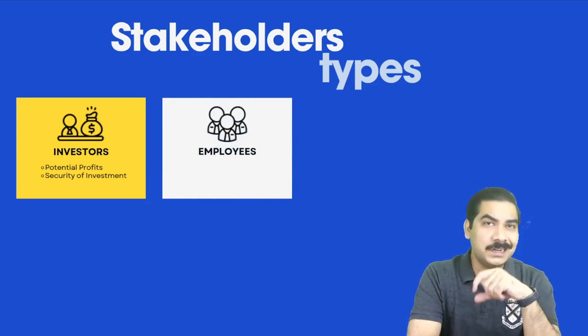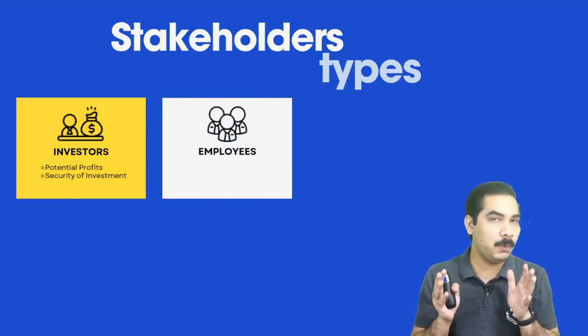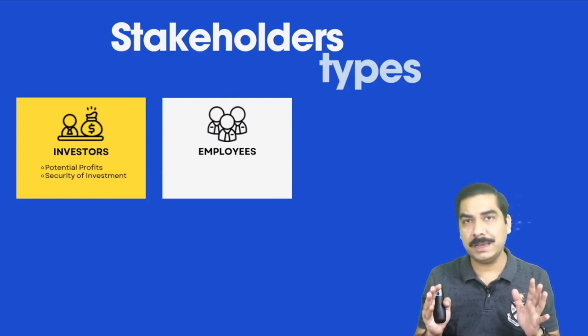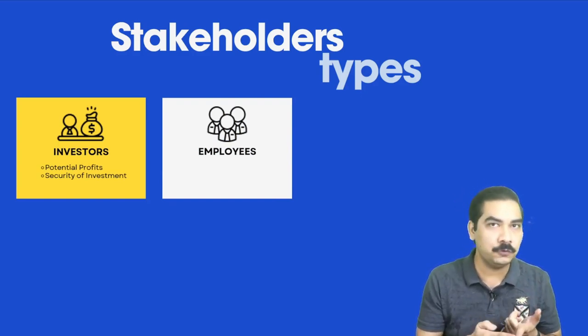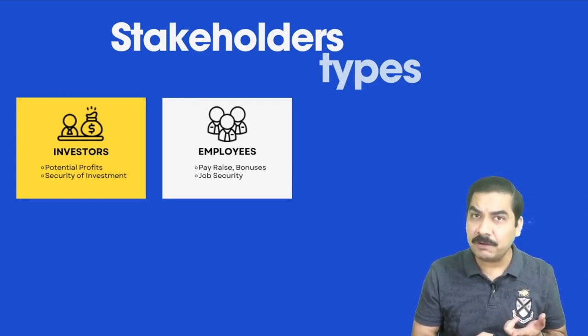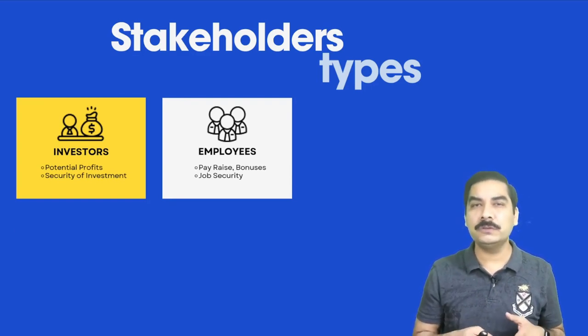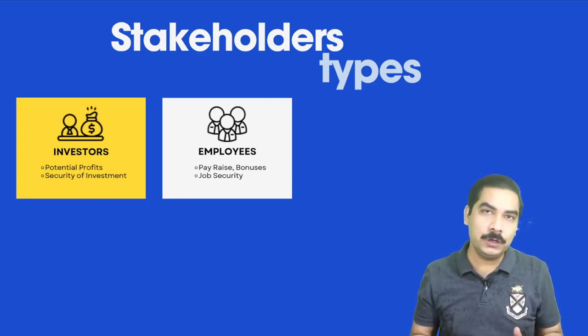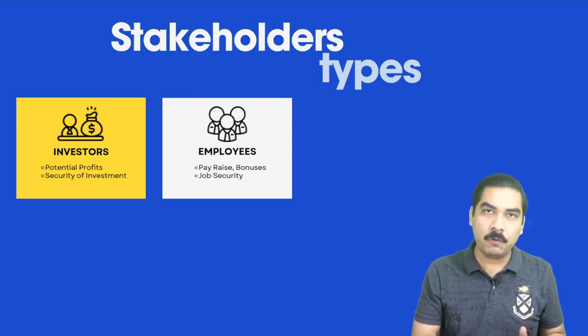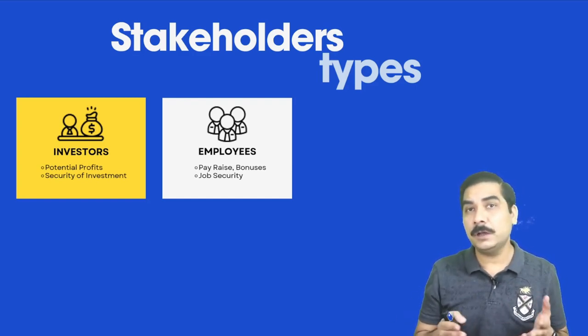Employees are internal stakeholders, and they will be interested in your financial statement because the main thing they have in mind is the pay raise. If the company is doing well, they need to have a good pay raise. They need to have annual bonuses if the company is doing well, and job security as well. Because if a company is doing well, the employee would want to have an employment relationship with that business over a longer period of time.